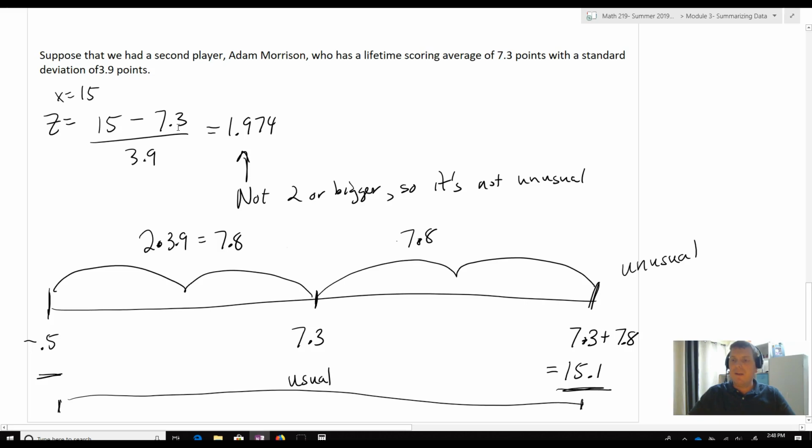So how do we define an outlier using the standard deviation? It's either -2 or 2 or more standard deviations away from the mean. And this is how we go about finding something like that.